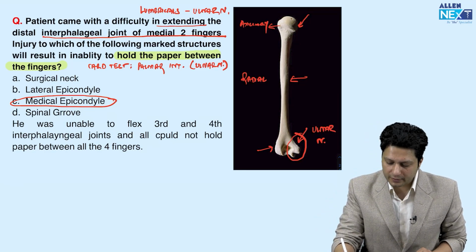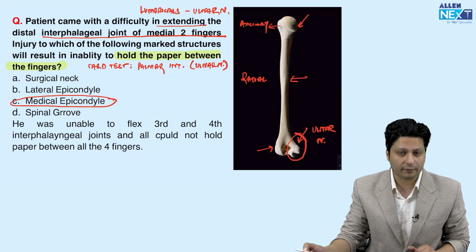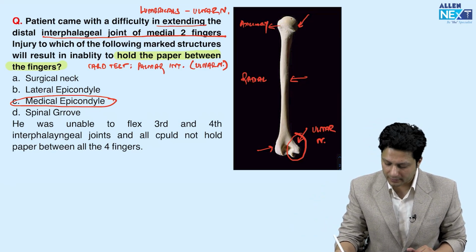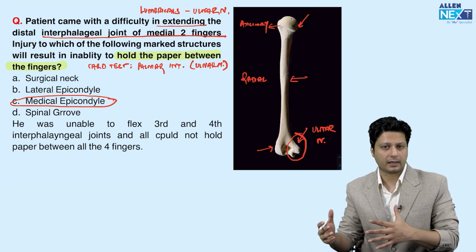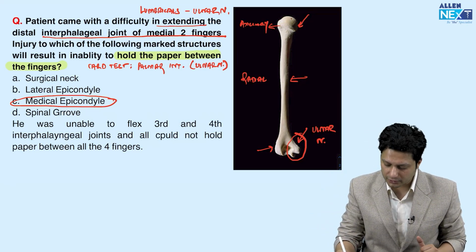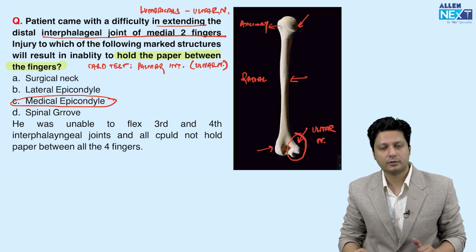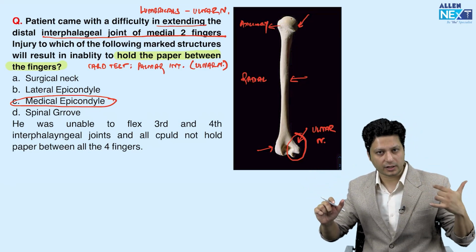Several structures are marked: the proximal end of the humerus, the mid shaft of the humerus, the lateral epicondyle of the humerus, or the medial epicondyle of the humerus. If these are the structures marked, then obviously the answer to your question is the medial epicondyle. This is how the examiner is trying to correlate the findings with the injury.